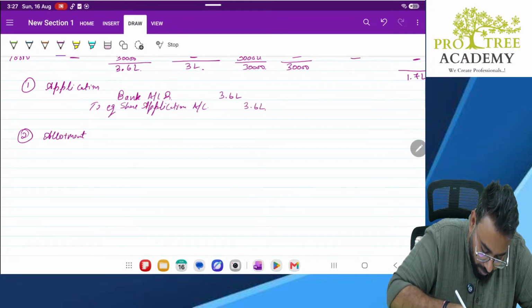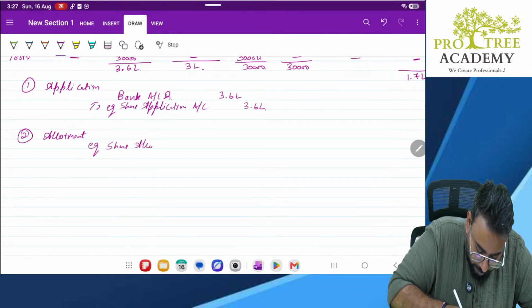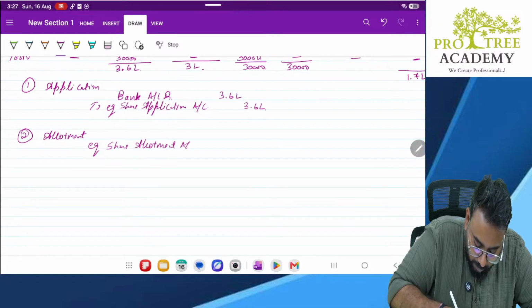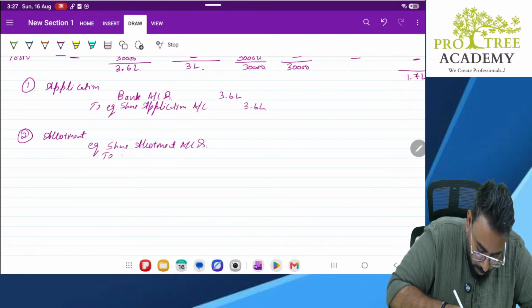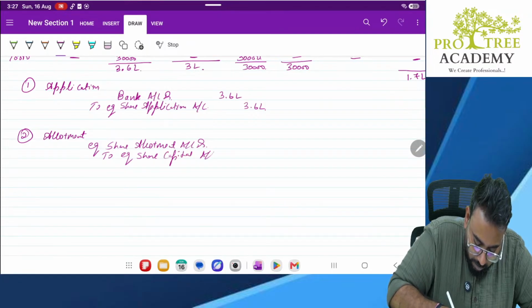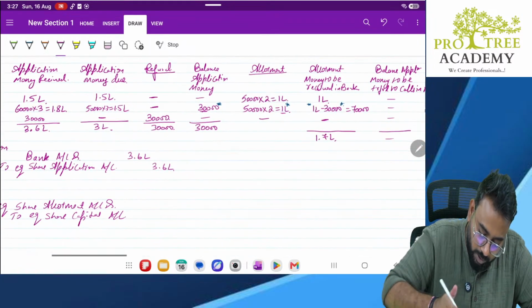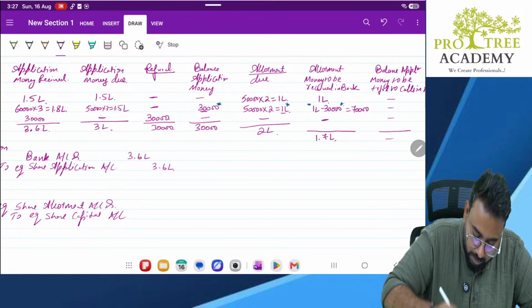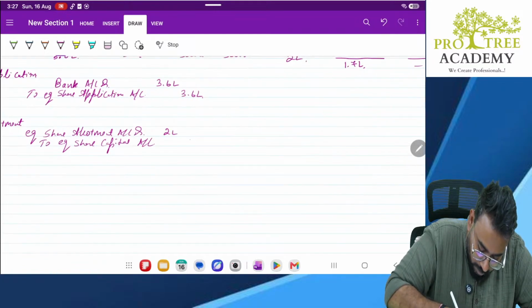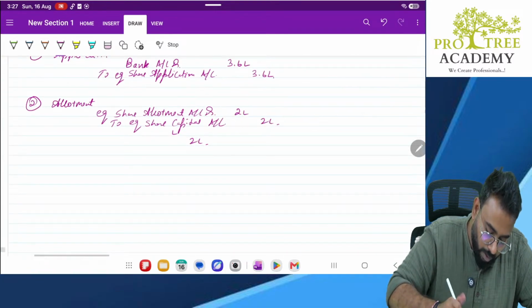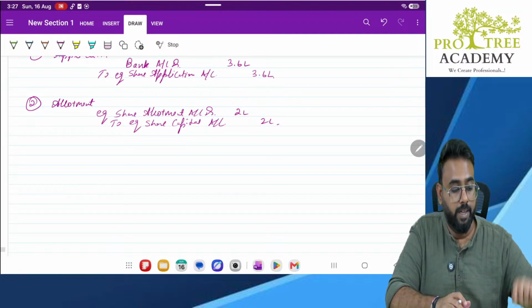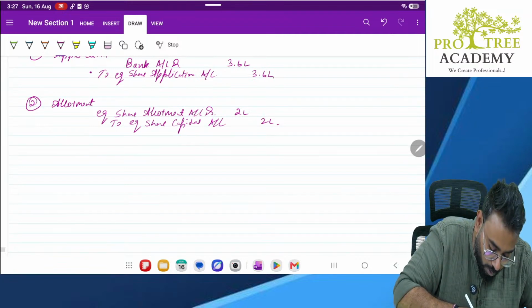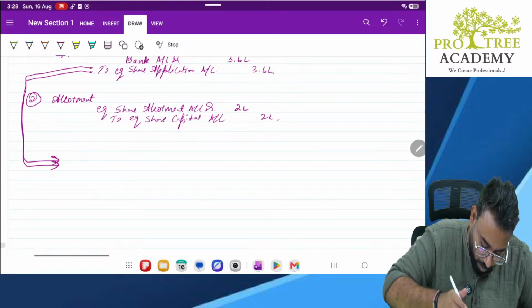Allotment happens. What is the entry? Equity share allotment account debit to equity share capital account. How much? Allotment money, how much was due? 2 lakhs. Correct? Now, this allotment money, before we receive it in the bank, we'll pass this also to share capital. Correct or no?